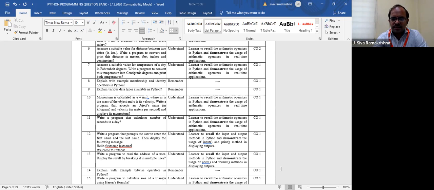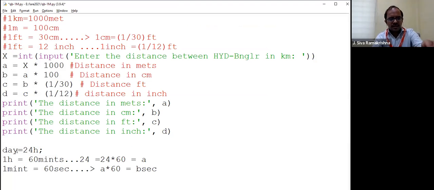So this is a very simple program. Can anybody tell me how to do this? You need to get the first name and the second name separately. So the user has to enter the first name and then there will be another query, enter the second name. Finally you need to display both: hello, first name, second name, welcome to Python. So let us do this. These are some simple programs you can practice on your own without any hurdle.